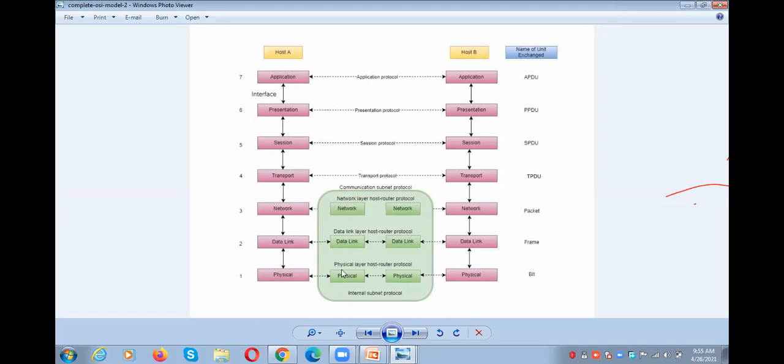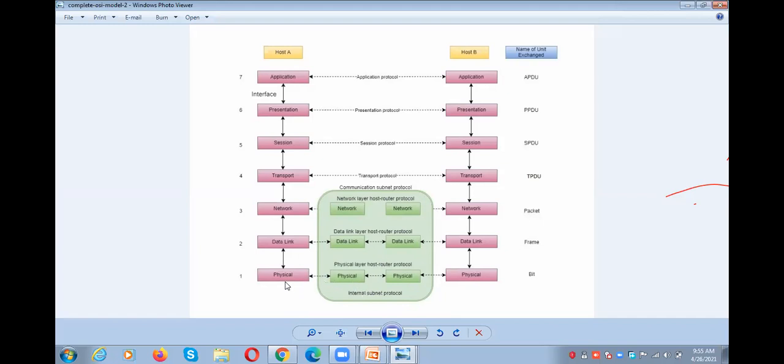Then what are these three? This box: network layer, data link layer, physical layer. Already I told you this is called the communication subnet boundary. This box between the communication subnet boundary means that in between source and destination, so many intermediate systems are there.